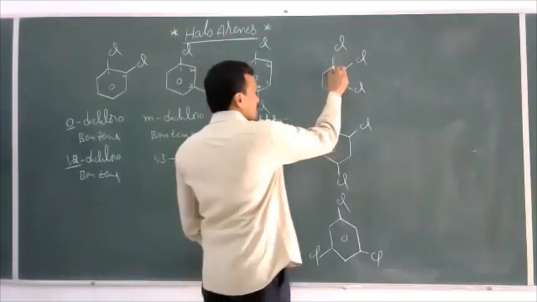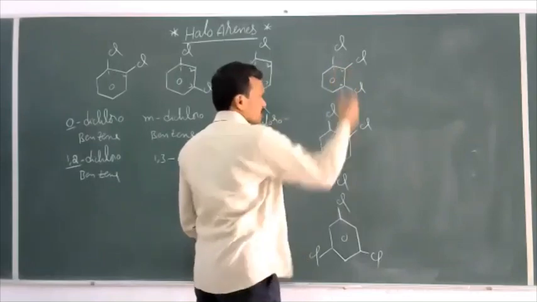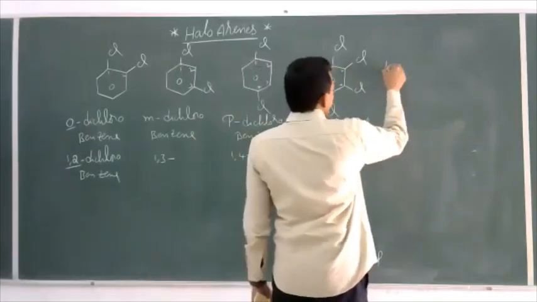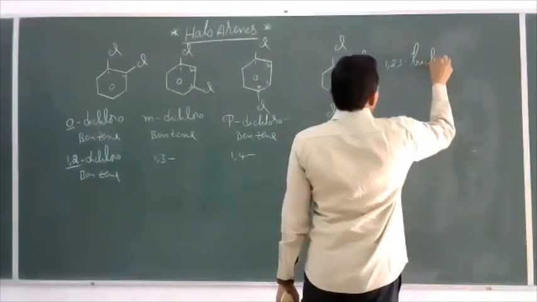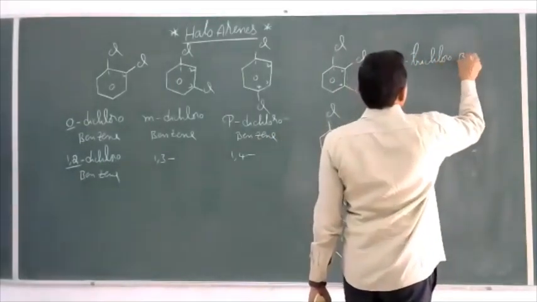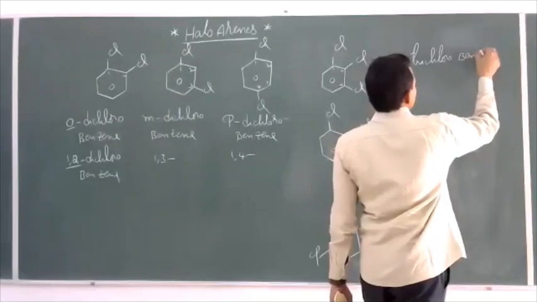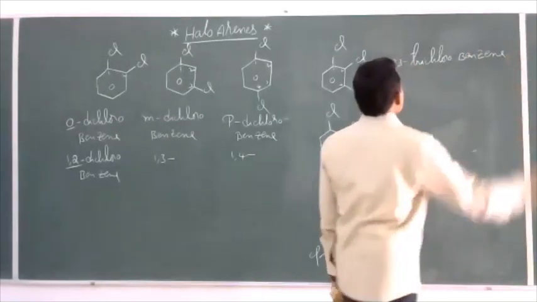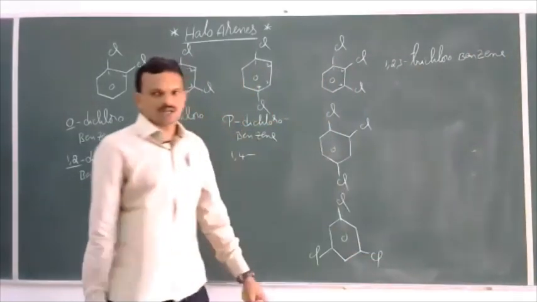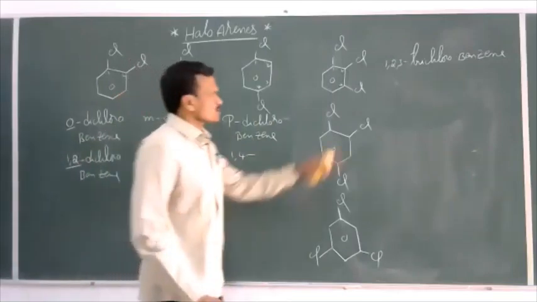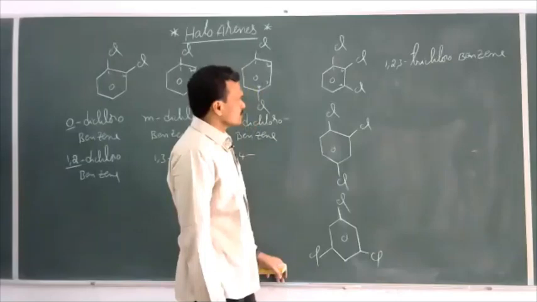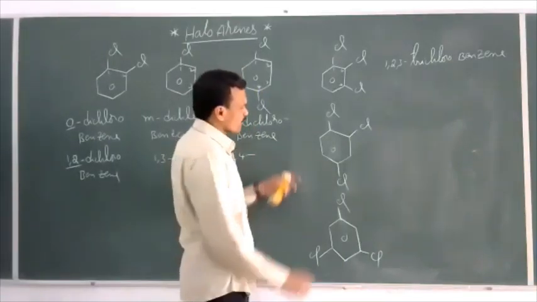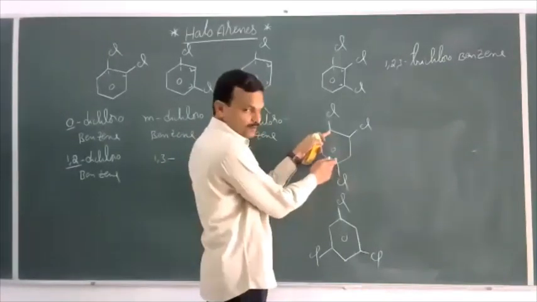Now what is the positions here? 1, 2, 3. Now this is named as 1, 2, 3 trichlorobenzene. So 1, 2, 3 trichlorobenzene. So this is the base name for this. Now what is the position of these groups? So here numbering you may give from this end or this end, both are possible.